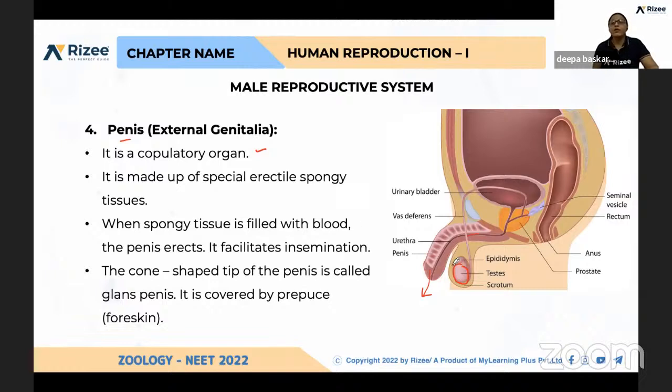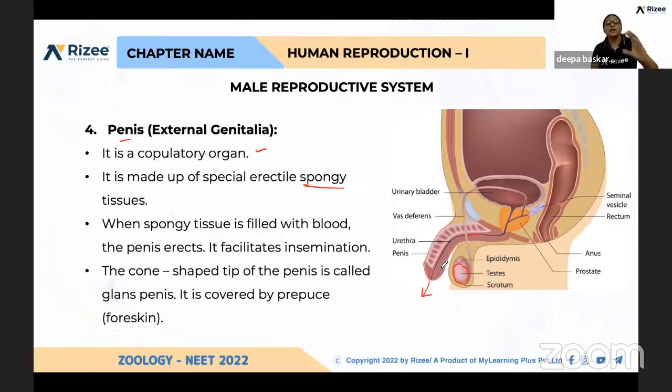The penis is made up of erectile spongy tissue. Here a question can come: spongiosum is the tissue present in the penis. It is filled with blood vessels, and it receives all the signals.